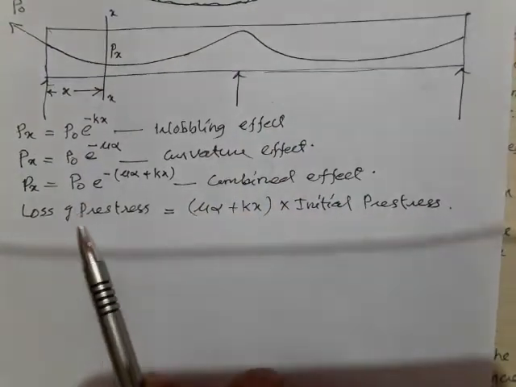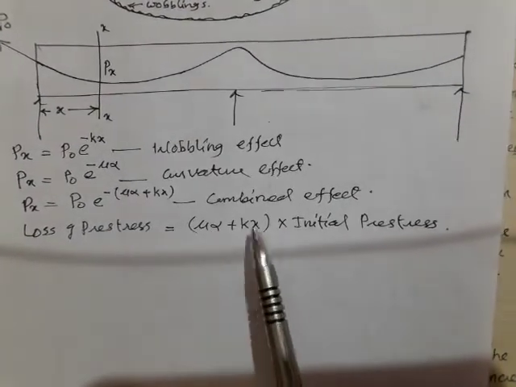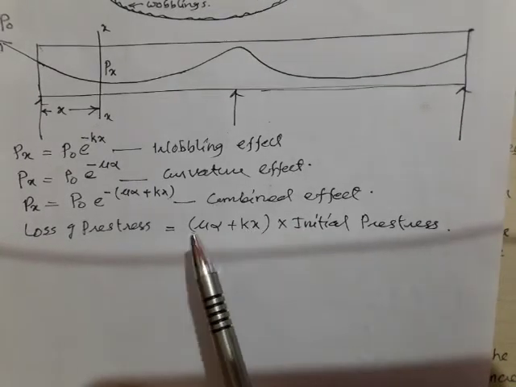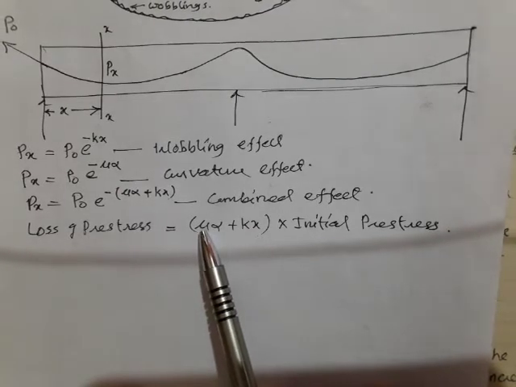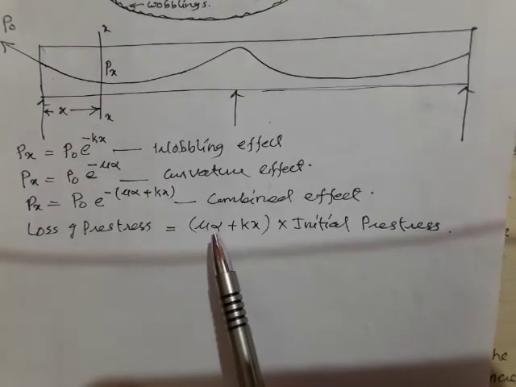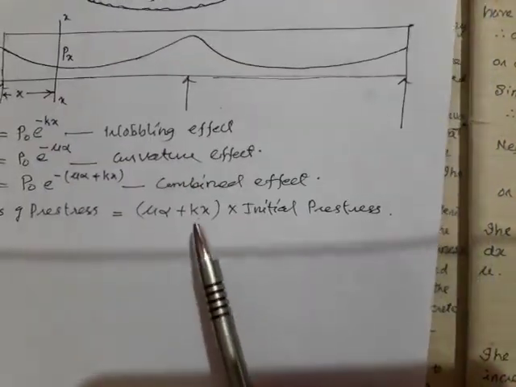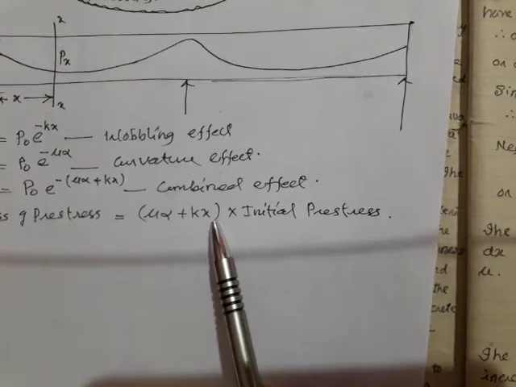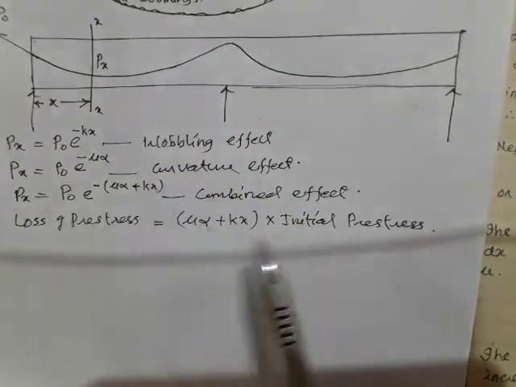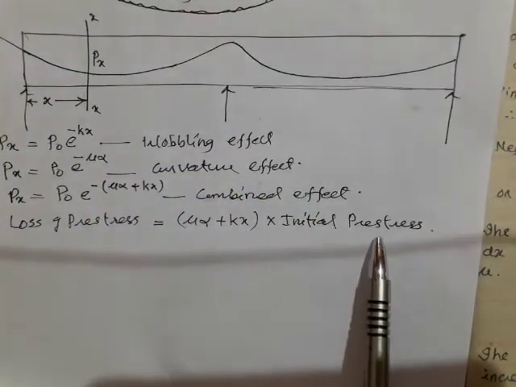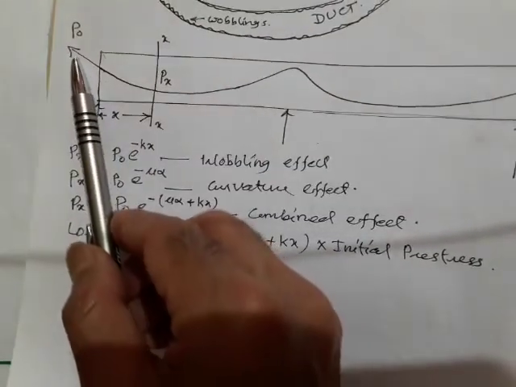Now from this equation, a small derivation will give me the loss of prestress. If I want to find the loss of prestress, it is (μα + kx) into the initial prestress. μ is the coefficient of friction between the cable and the duct, alpha is the total change in the angle, k is the wobbling coefficient factor, and x is the distance where I want to measure this. This initial prestress means how much initial prestress you have applied here.